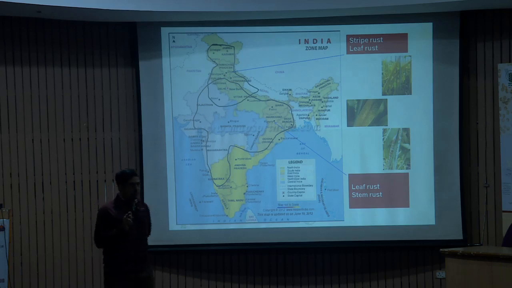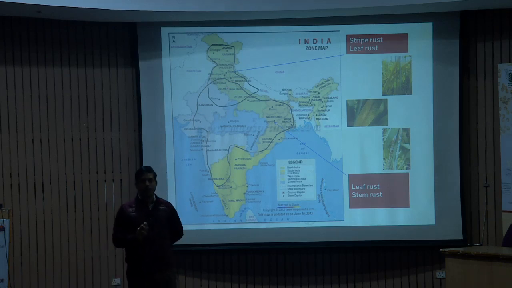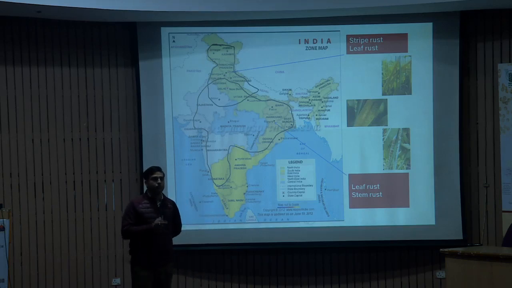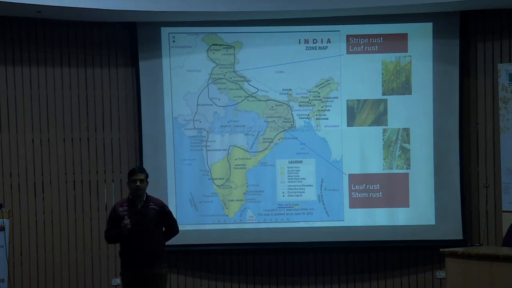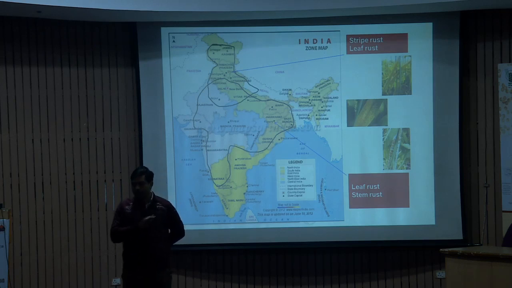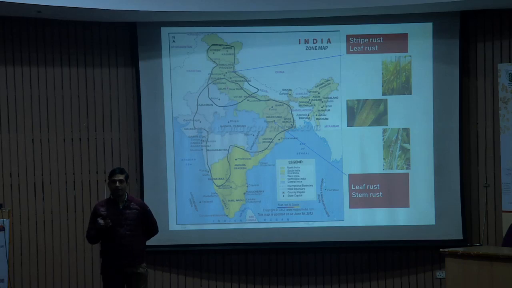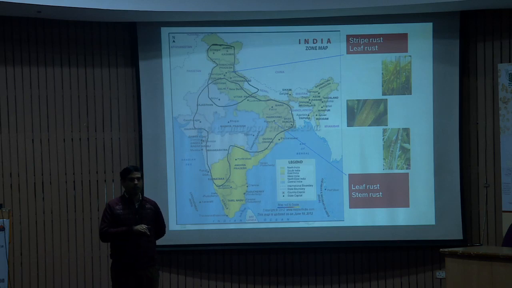One example is 1996, when there was a huge cultivation of the PBW343 variety. At that time, due to mutations or recombination, a new race emerged that defeated the Yr9 gene, and it had a devastating effect on wheat cultivation, and around 60% of the wheat area was totally restricted. Then we devised and developed a variety which has that particular gene, and we successfully combated this crop from these particular races.